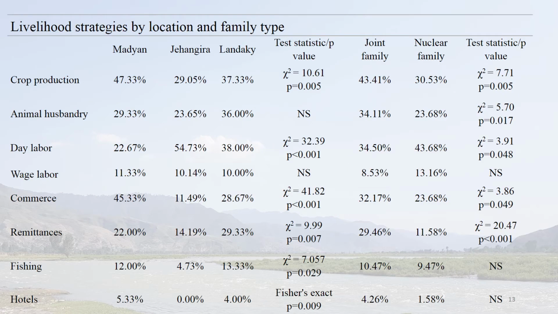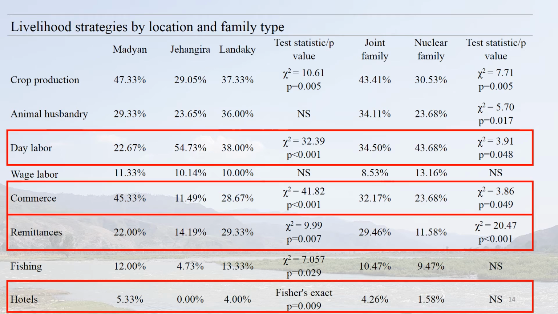Moving on to livelihood strategies, you can see here the diversity of strategies employed by the households in our sample. You can also see that crop production and animal husbandry are 2 of the most common. But I also want to highlight some of the differences. First, you can see that day labor, a livelihood strategy associated with high variability and low income, is more common in Jangajera and among nuclear families.